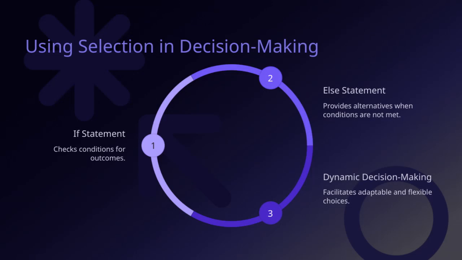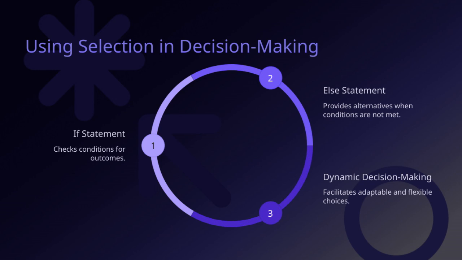Let's talk about how selection enhances our decision-making process. First, it facilitates adaptable and flexible choices, allowing us to respond differently depending on the situation. Then, we have the concept of dynamic decision-making, which helps us make more nuanced decisions by considering various conditions. When conditions aren't exactly what we expect, providing alternatives becomes crucial, and that's where the else statement comes into play.